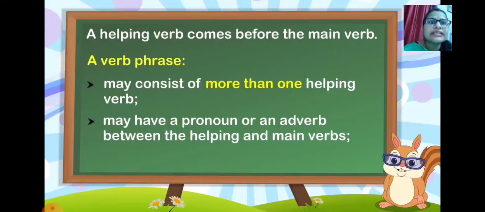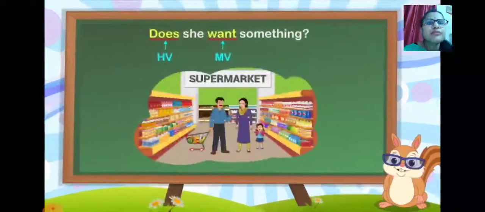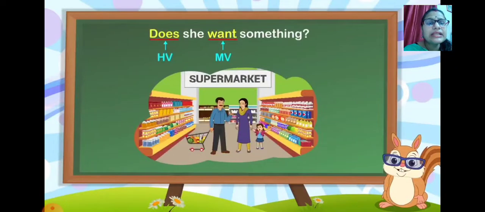You have already seen that there are sentences where, for example, if we start with be, have been or being, these are always coming with more than one helping verb. Or it may have a pronoun or an adverb between the helping and the main verbs. Sometimes you will find an adverb between the helping and the main verbs also. As an example, does she want something here? If you look carefully, does is a helping verb here. She want is your main verb.